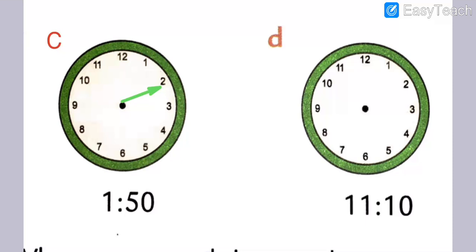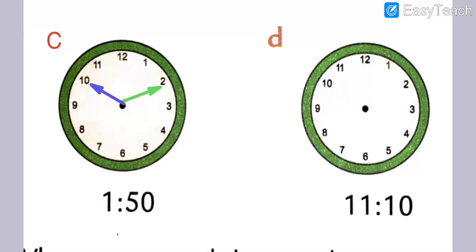And then, my dear students, where does the minute hand come? The minute hand comes on 50. Got my points, my dear students? Understood? Here the green color arm shows the hour hand, and the blue color arm shows the minute hand.